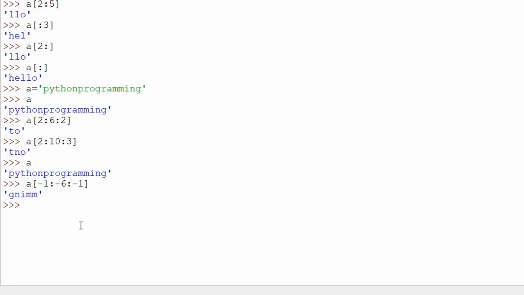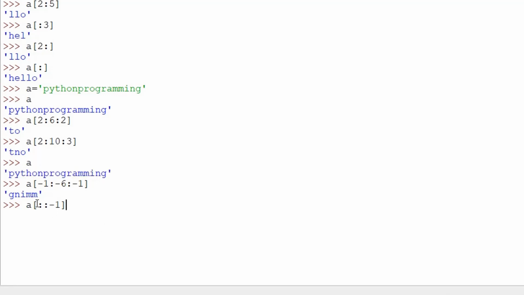Okay. Now if you want to reverse the whole string, so we're going to go like this: A colon colon. So first value is missing here. So it's gonna point to the last letter, that is G. Second value is also missing here. Okay. And then our third value will become -1. Okay. Now because it's -1, it's gonna go from right to left.